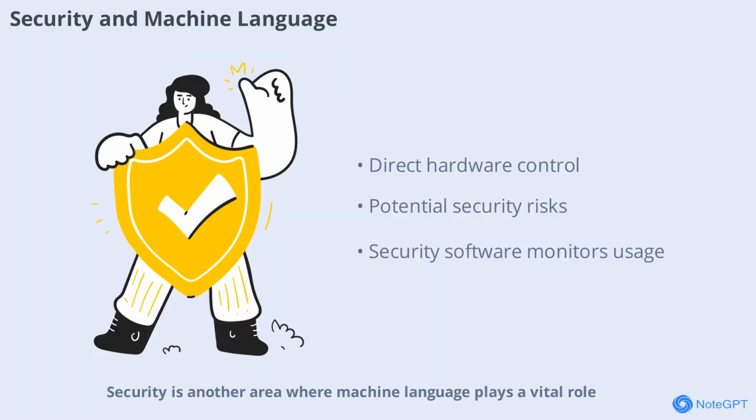Security is another area where machine language plays a vital role. Because machine language controls the hardware directly, vulnerabilities in machine code can lead to serious security risks. Hackers sometimes exploit flaws in machine instructions to gain unauthorized access or control over a system. That's why operating systems and security software pay close attention to how machine language is used, ensuring that only safe and authorized instructions are executed.